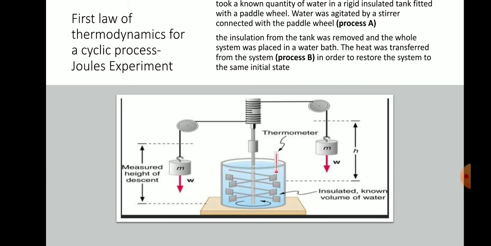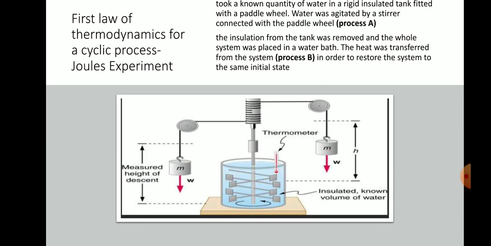Consider the example. The first process is, if we stir the water, which means we supply some work which is converted to heat, that heat is stored in the container. Then the temperature rises. In the second process, if we remove the stirrer and all the things and the insulation also, and submerge the container in water, the heat is rejected from the inside water to the outside water.